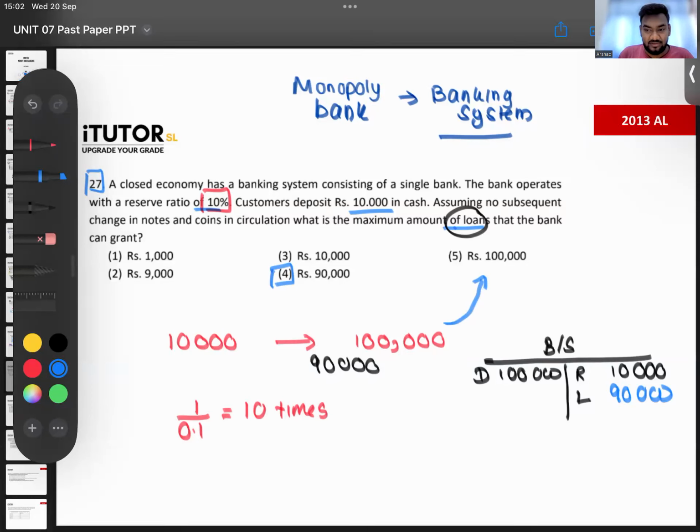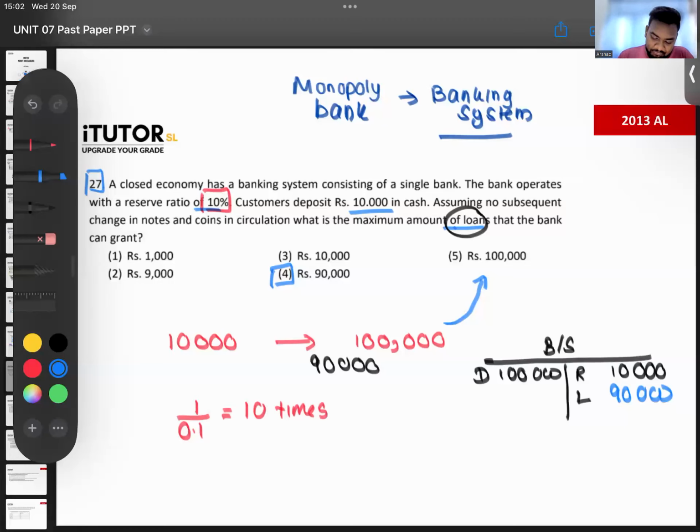What does the assumption refer to in the question? Assuming no subsequent changes means there are no new deposits coming in, no withdrawals going out. That's what they say. Assume that there is no change in notes and coins in circulation. Because if there is a deposit, currency in circulation goes down. If there is a withdrawal, notes in circulation goes up. So they are assuming no one is depositing or withdrawing money. Even if they have not given that, you have to assume it.